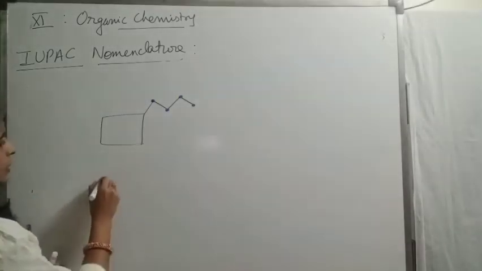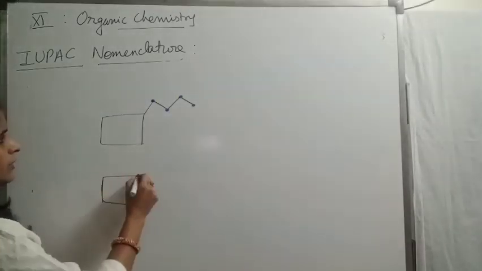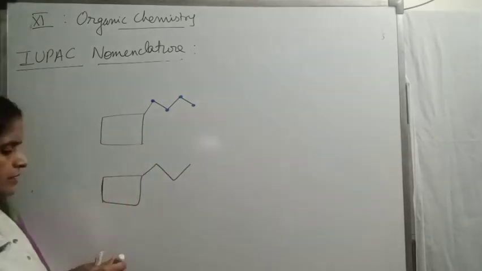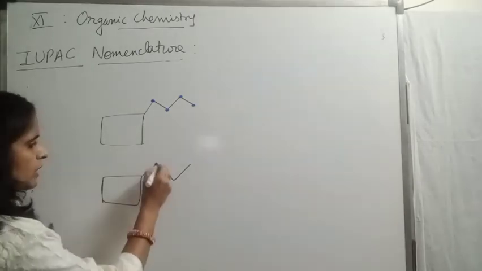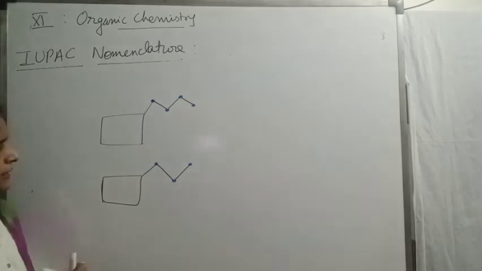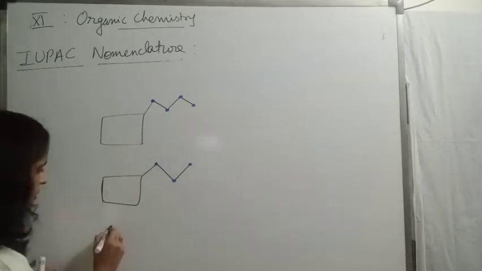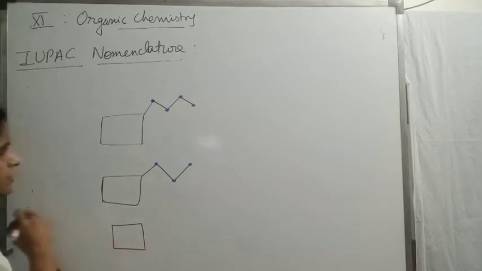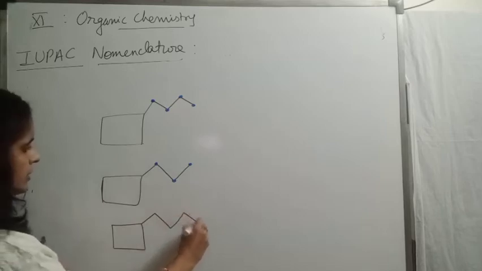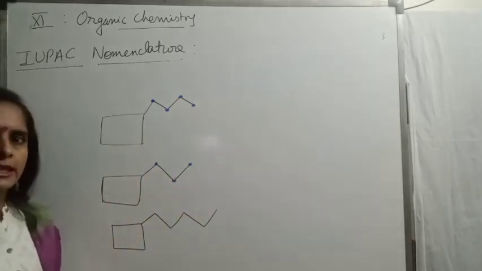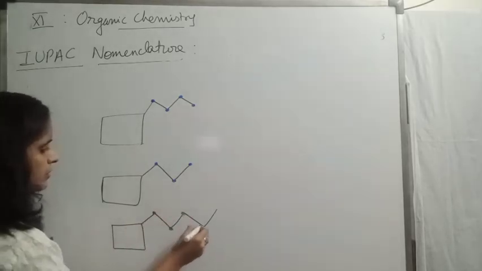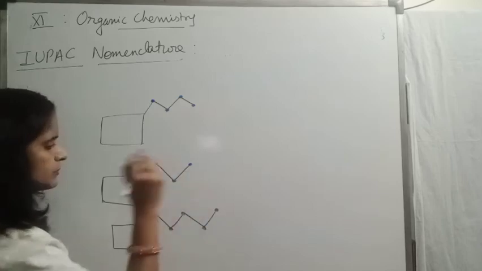Second, if I take this one, again a 4 carbon ring, and then this is... In this 4 carbon ring, how many side chain carbons do I have? 1, 2, 3 carbon. Right, beta? Take another case. All 3 cases we will be taking in different ways. This is, and then I will be taking this side chain, this one. Now check the number of carbons in this. How many are there? 1, 2, 3, 4, 5.